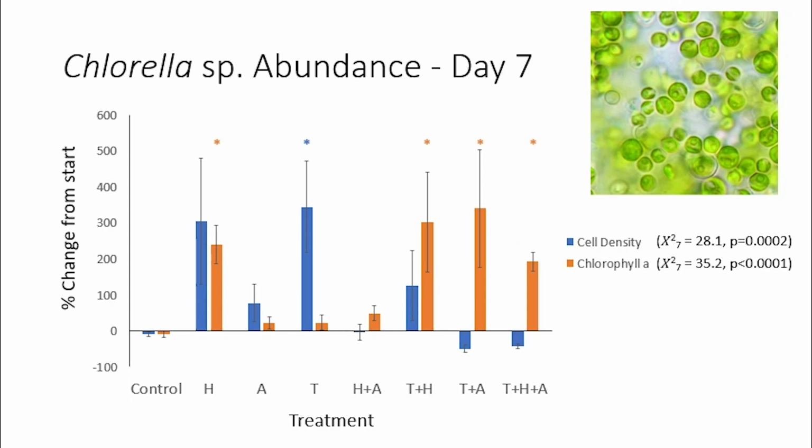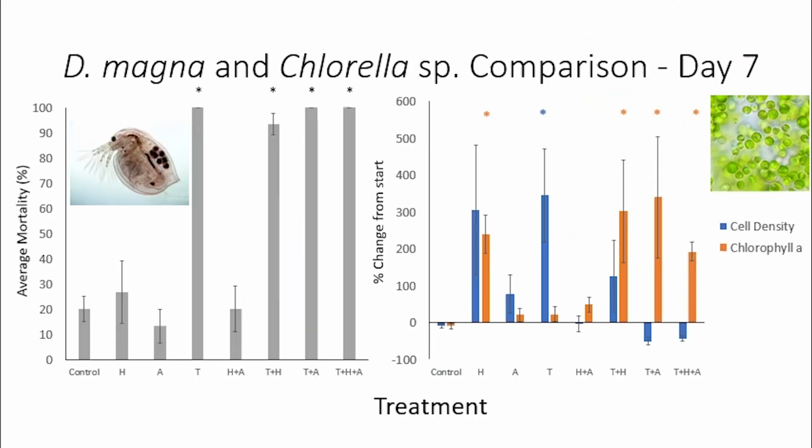I could not say for sure whether there was an effect from the chemical mixtures or if THPC had a positive effect on Chlorella abundance until we compared it to the grazing pressure from the Daphnia, since Chlorella is their food source. Here, we are comparing the mortality of the Daphnia on the left with the abundance of the Chlorella on the right. From the THPC bars on both graphs, we can see that there are a ton of Chlorella due to the lack of grazing pressure since all the Daphnia have died. This same pattern should be true then for the rest of the treatments with THPC.